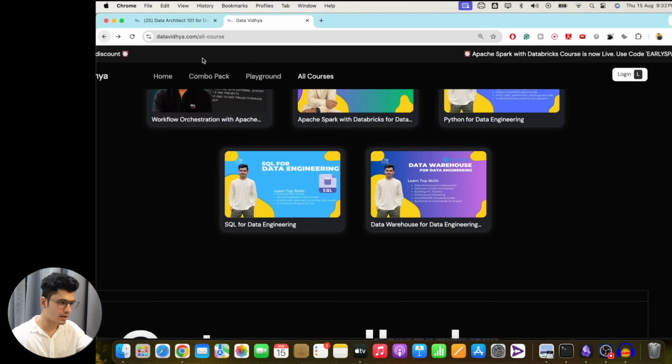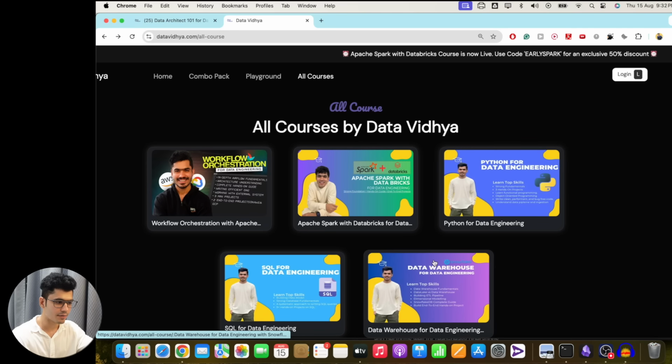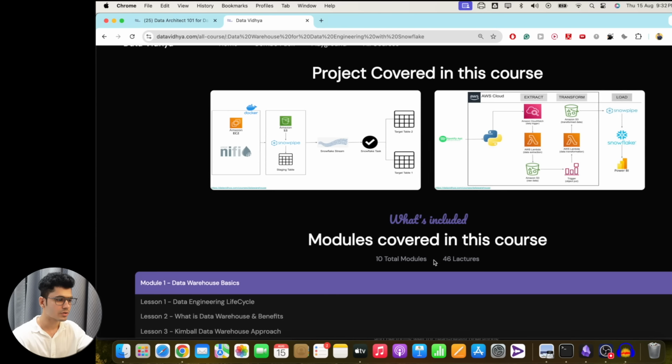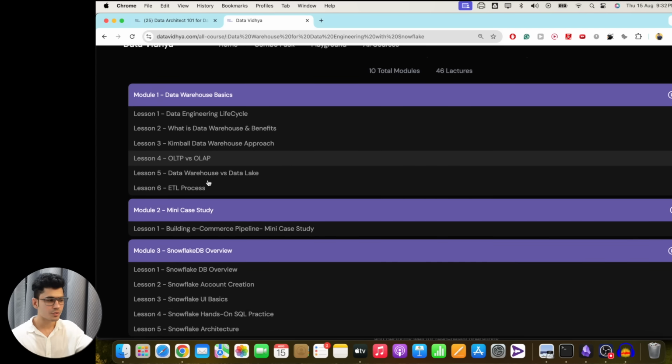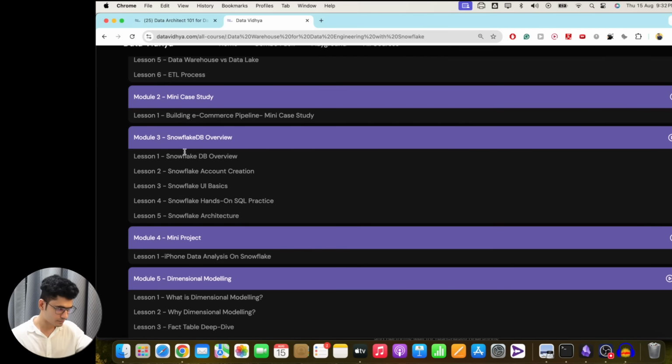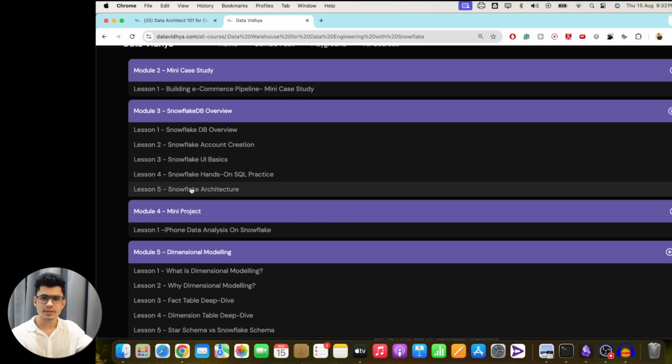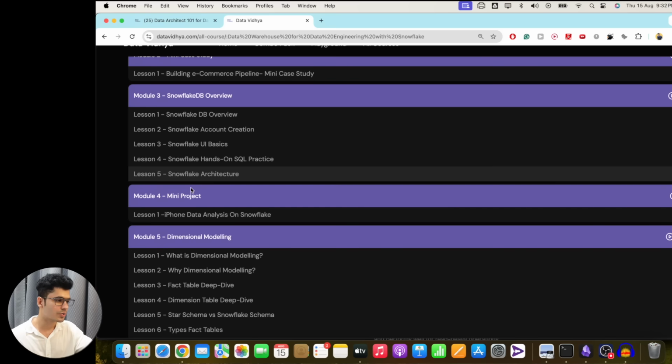Okay, after this you can learn about the data warehouses. Okay, in data warehouse, you can start with the basics, understand what data warehouse is, understand the OLTP versus OLAP. We understood about this. Understand the difference between data warehouse and data lake, ETL process. Learn about the Snowflake, like basics, just create the account on Snowflake. We have a tutorial on Snowflake also on YouTube channel.